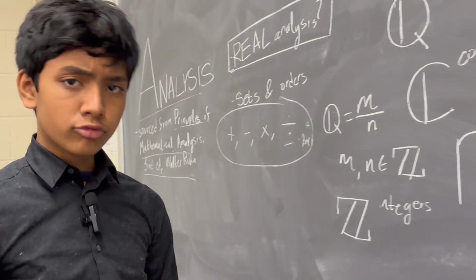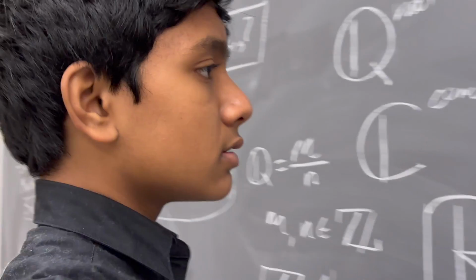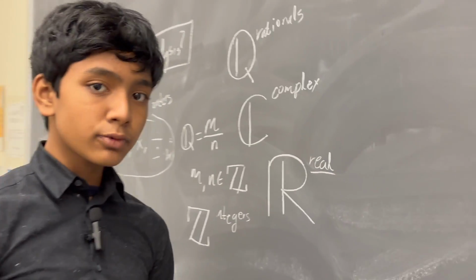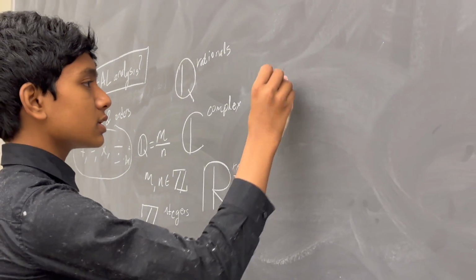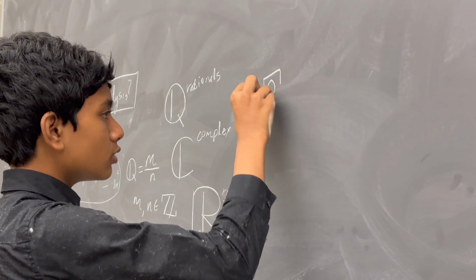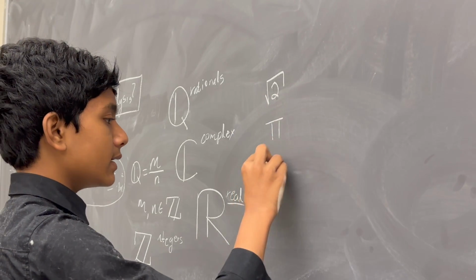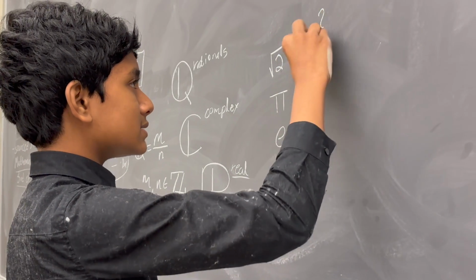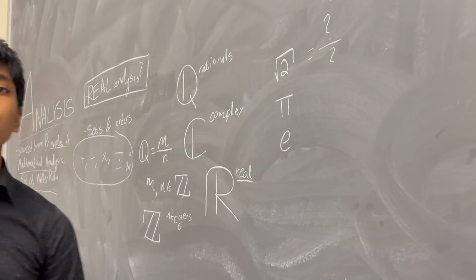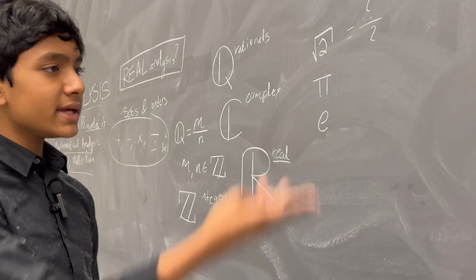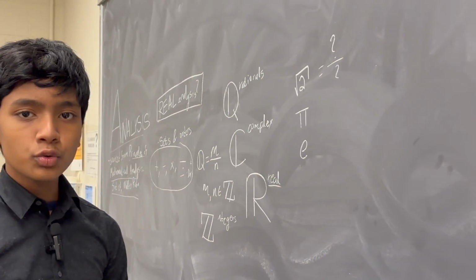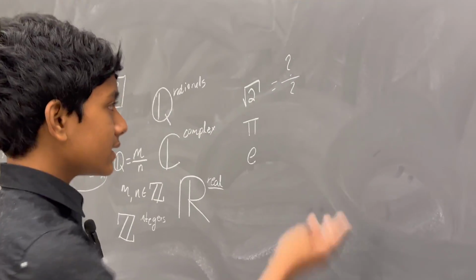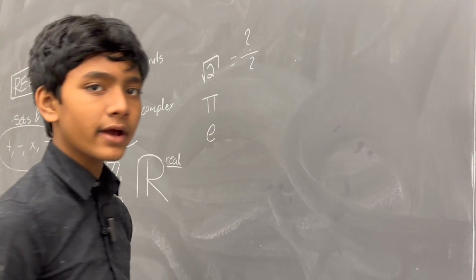So, why real analysis? Well, as you probably already know, there are some numbers that we can't express as a quotient of two integers, like rad 2, or pi, or e. But how do we really know that these can't be expressed as two unknown integers? For example, we can make a sequence that converges to rad 2 perfectly fine.